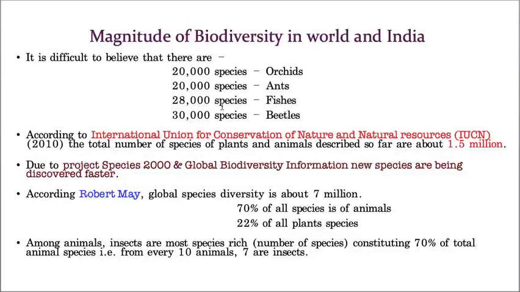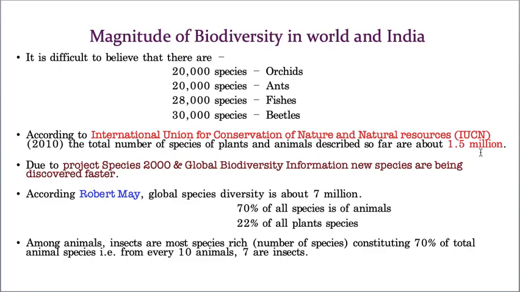Now let us come to the concept. According to the International Union for Conservation of Nature and Natural Resources, simply IUCN, instead of writing this big sentence, which was established in 2010, the total number of species of plants and animals so far discovered is 1.5 million.